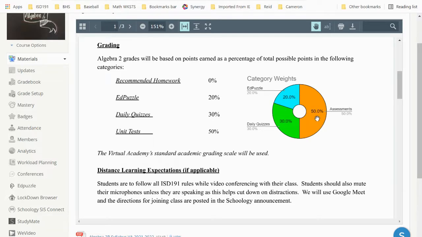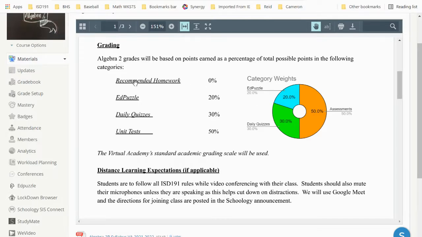50% of your grade comes from your assessments. That would be your unit test, end of unit tests. 30% are from the daily quizzes. The other 20% comes from completing the Ed Puzzle lessons. Those are your videos that you watch to learn the content and answer a few questions along the way.